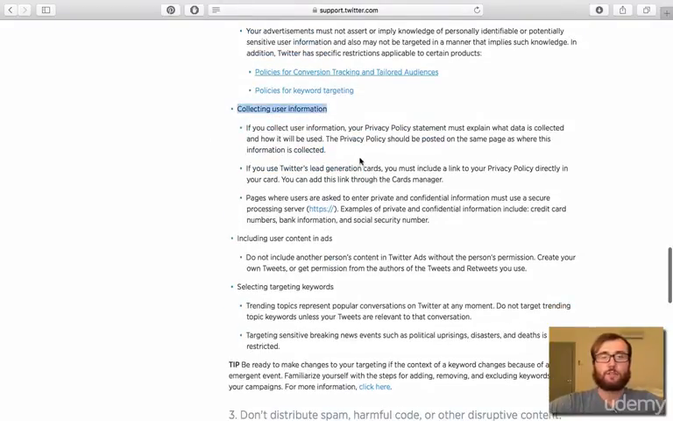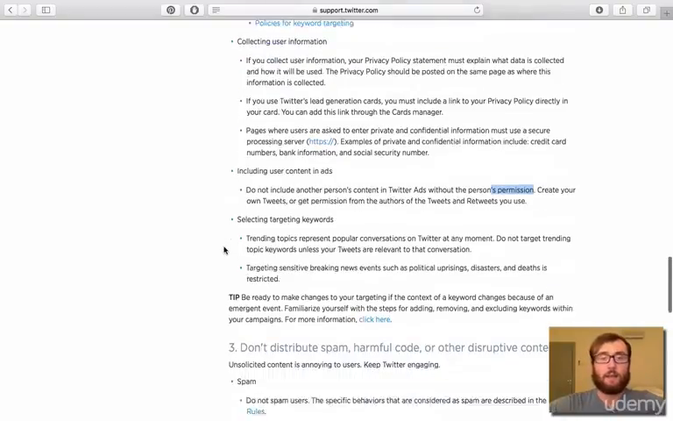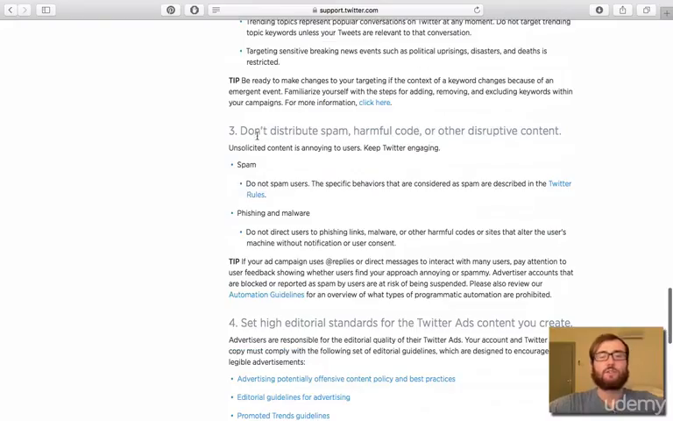Everything that collects user information must be backed up by a privacy policy statement. Any user content that you are going to include in your ads, you need to ask permission from the person who gave you that content before you use it, just like you would if you were borrowing someone's content for writing an essay. Third, they ask that you don't distribute spam, harmful code that might give someone a virus on their computer, or other disruptive content. Don't spam users, don't use anything for phishing and malware.